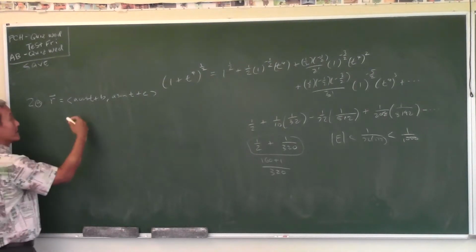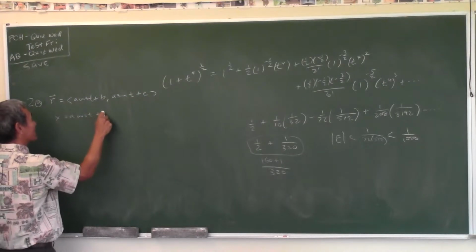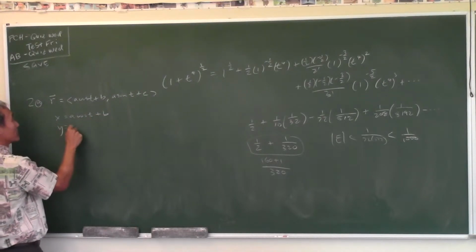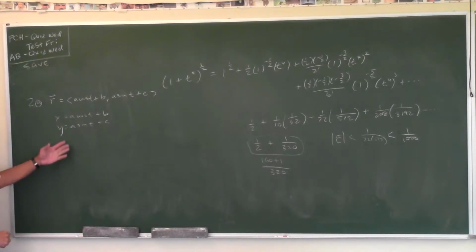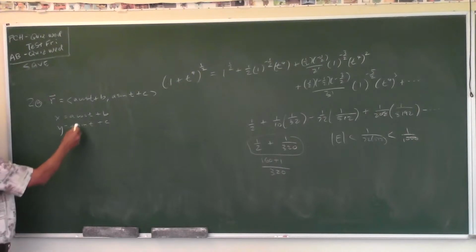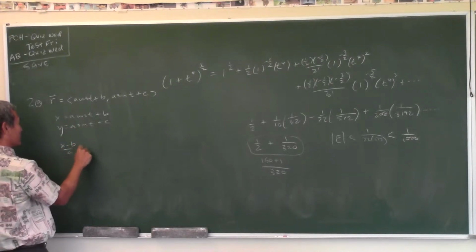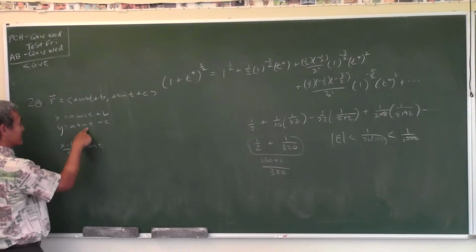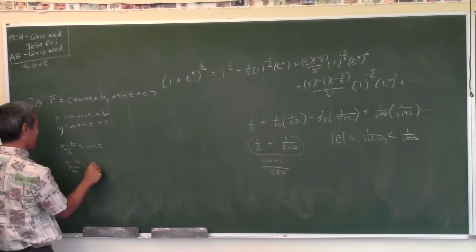Just remember, this is equivalent to x is equal to a cosine t plus b. This is parametric equations. Y equals a sine t plus c, right? Yes. Now, what identity are you gonna use when you have cosine and sine? Cosine squared plus sine squared is 1. So isolate the cosine in the first equation. X minus b over a is equal to cosine t. Isolate the sine t in the second equation. Y minus c over a is equal to sine t.